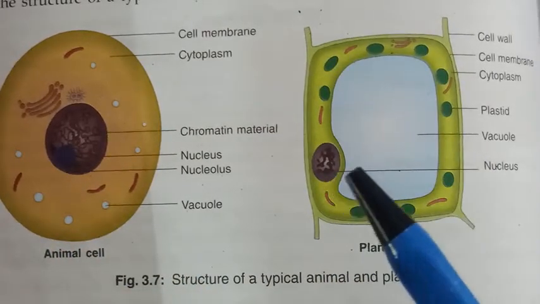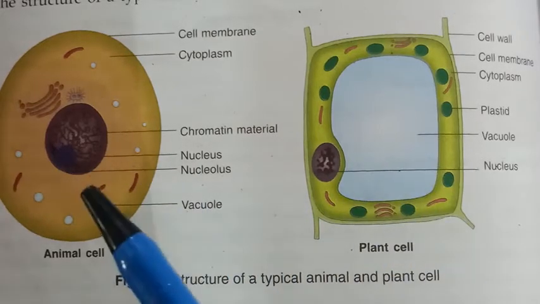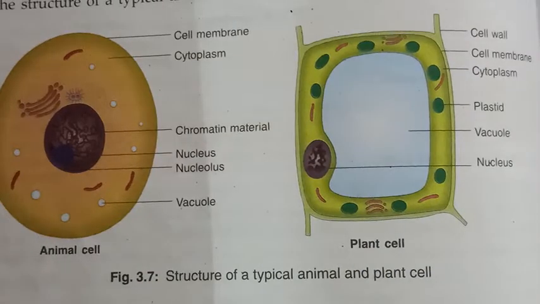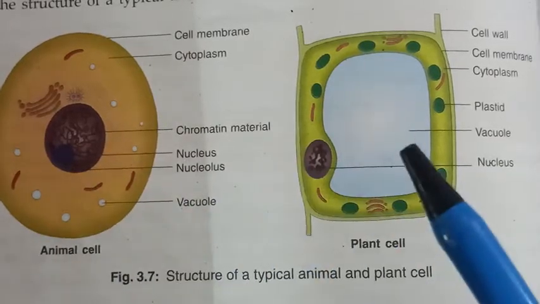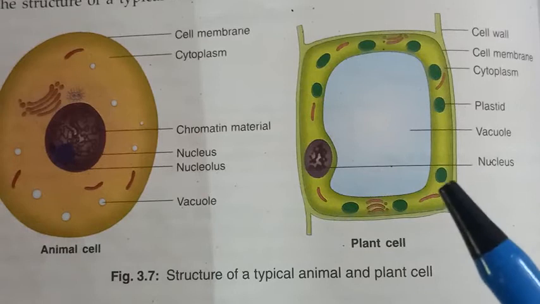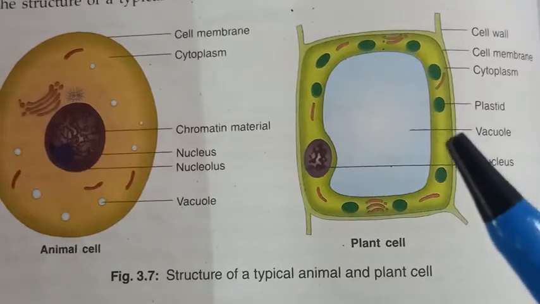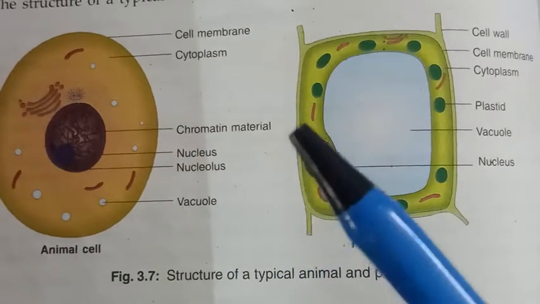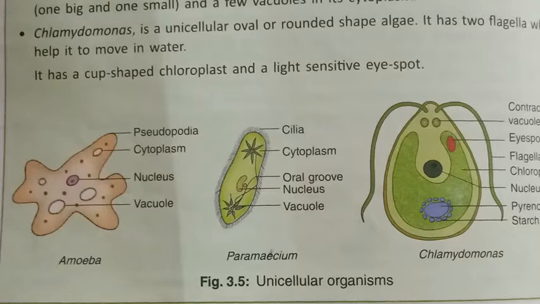Okay, so we know all living organisms, whether they are plants or animals, are made up of cells. Basically, these cells are present in all living organisms. In some cases, organisms are made up of a single cell, and they are known as unicellular organisms, while others are made up of many cells and are known as multicellular organisms.